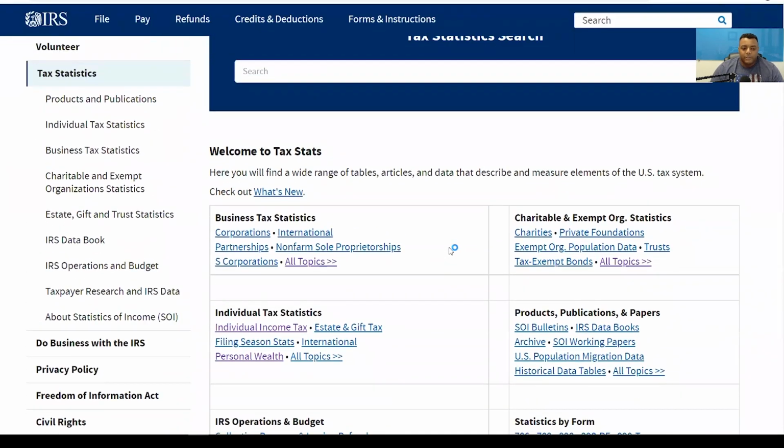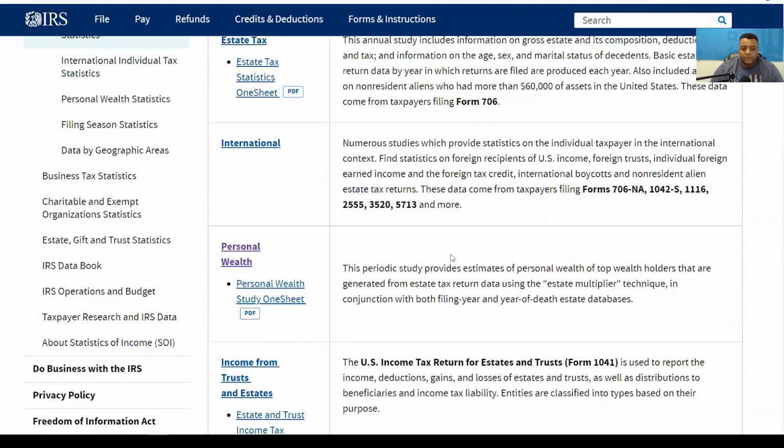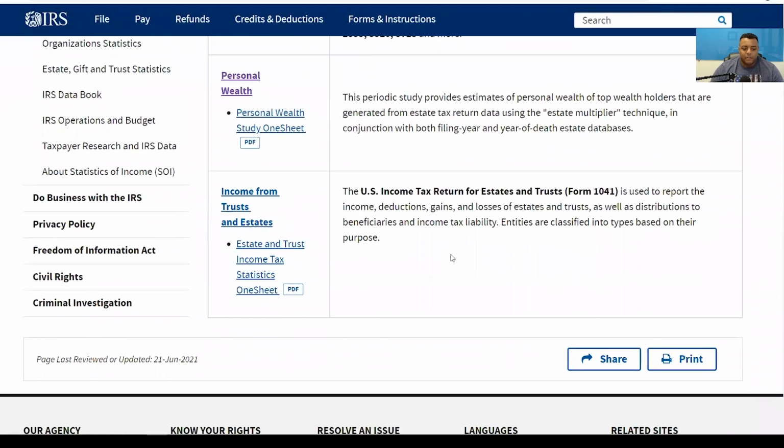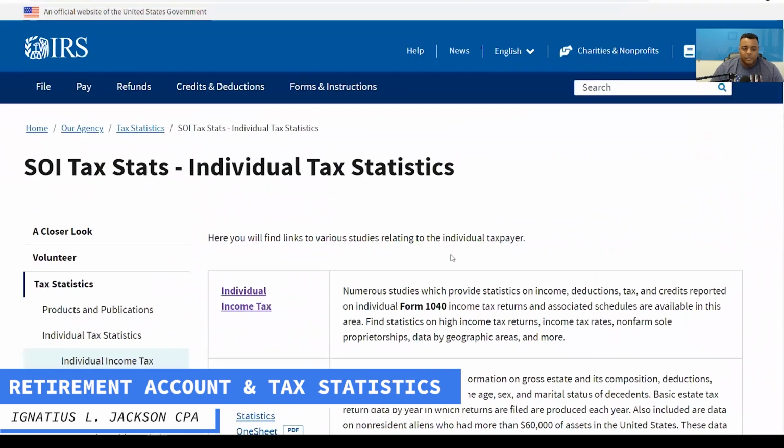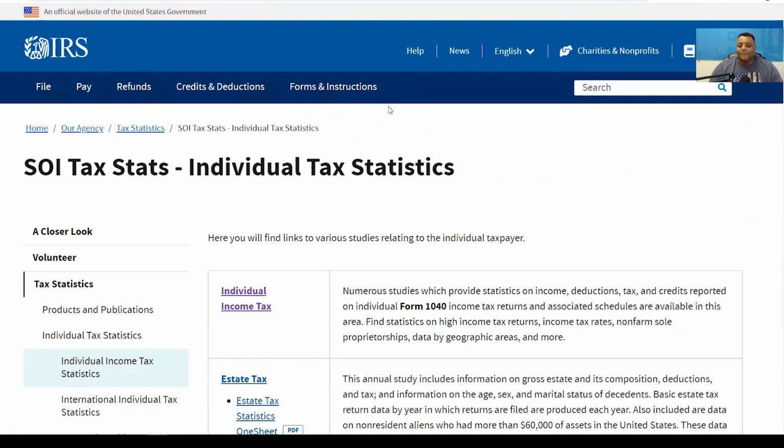So if you've ever been interested in learning about what people do and what's available, you can come on here and look at a bunch of awesome statistics. We're going to go through a few that I deem to be important statistics here, and talk through some of those. But there's plenty more out there that you can go get and look at yourself.